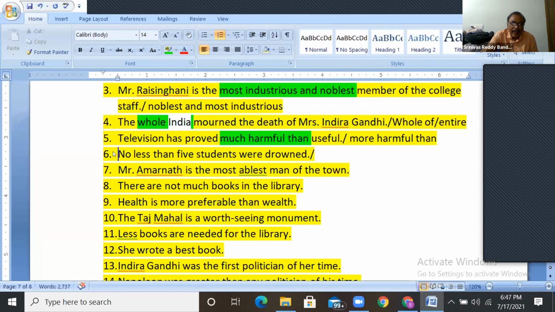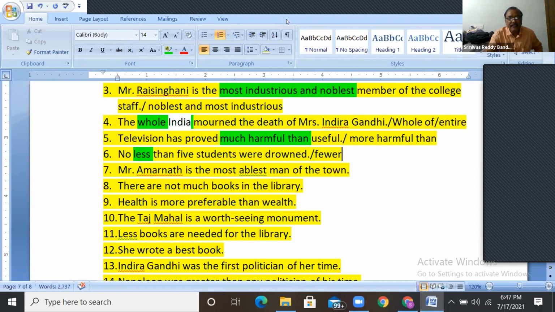Fast here. And guys here, don't use this less here. Note down, all of you. Note down in your notes. Less is used with uncountable nouns, and few is used with countable nouns. So here it should be no fewer than.